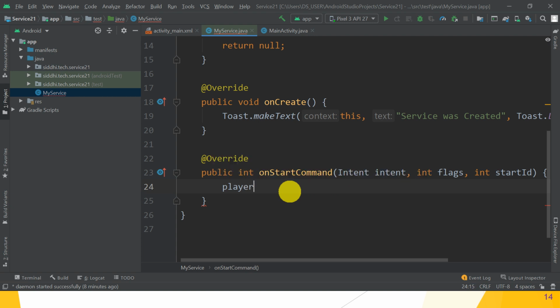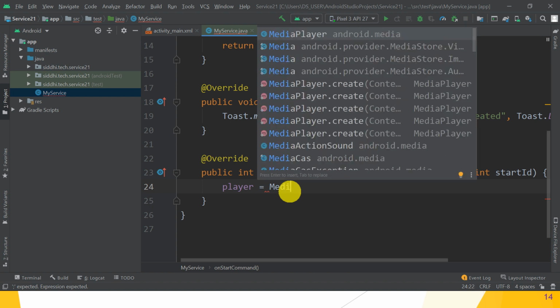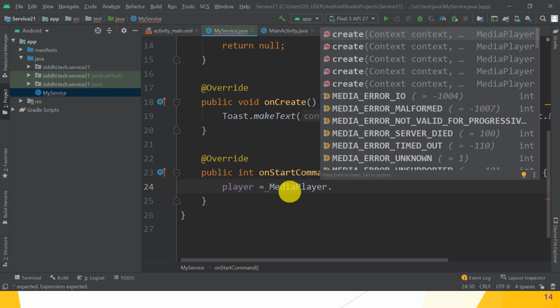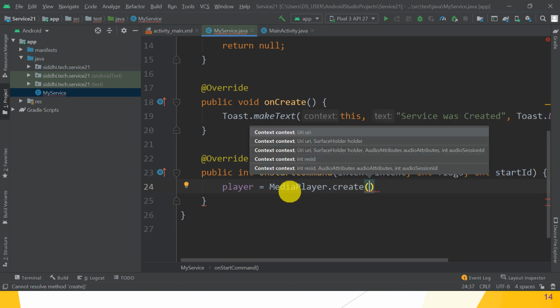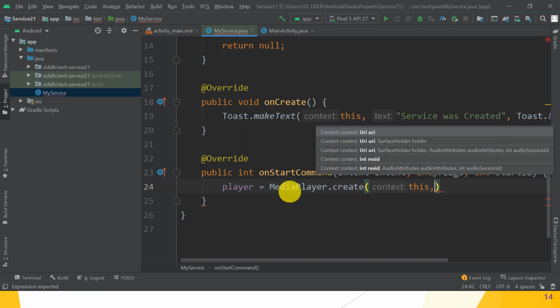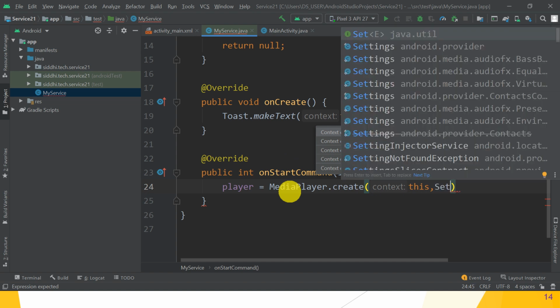Okay, so player is equal to MediaPlayer.create method and pass this, comma, second argument, which tone we want to run in background, that is default.